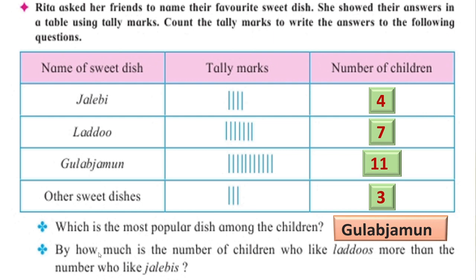Isn't it? Next, by how much is the number of children who like laddus more than the number of children who like jalebis? See here, for jalebi it is 4 and for laddu it is 7. Come on, you have to compare these two numbers. Come on, tell me. Yes, 7 minus 4, that is 3. Yes, correct. Right?